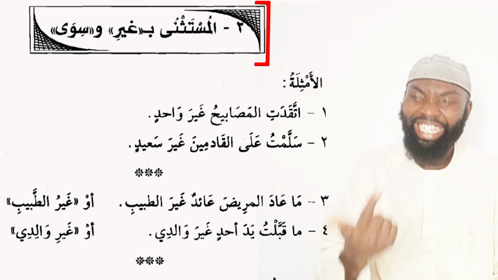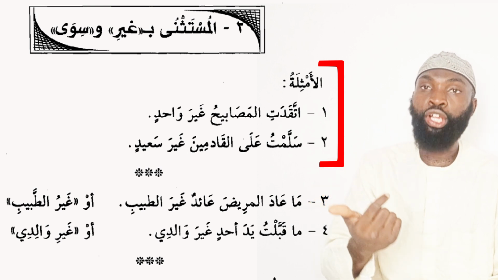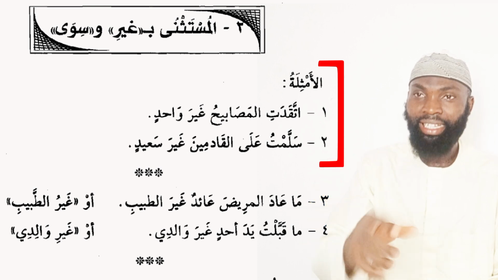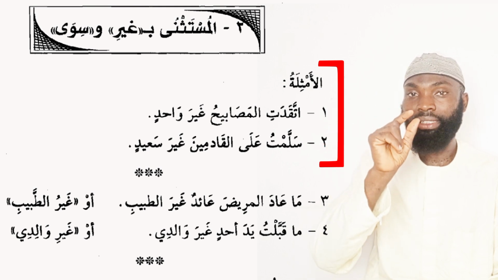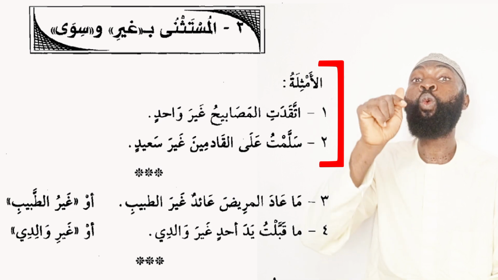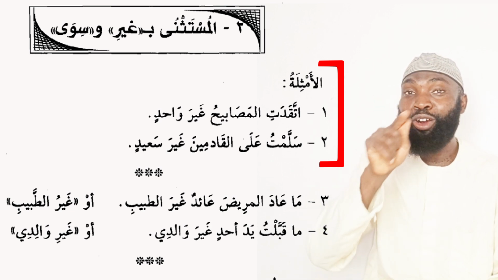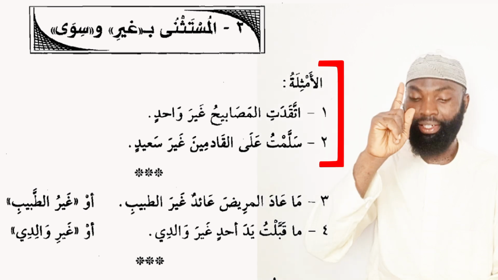The first one says ittaqadatil masabihu ghayra wahidin. The lamps are lit except for one. The lamps are on except for one. Ghayra wahidin. The word ghayra there, you can see it is the excepting particle, except for one.